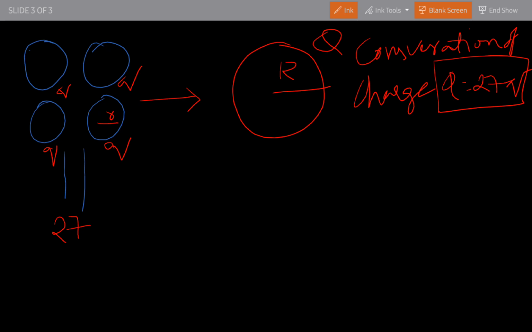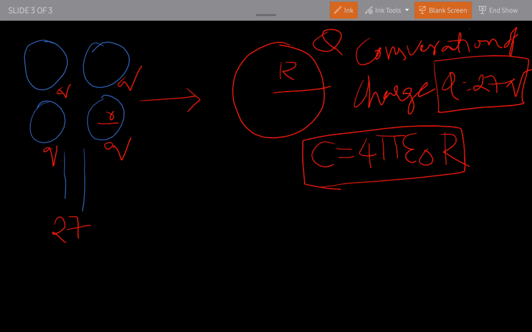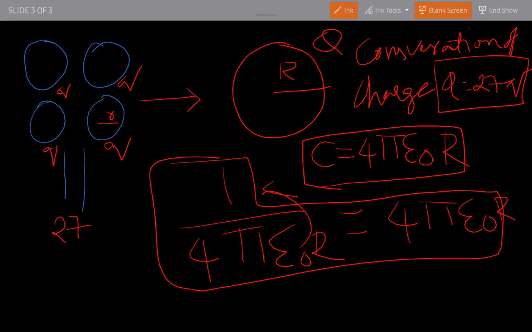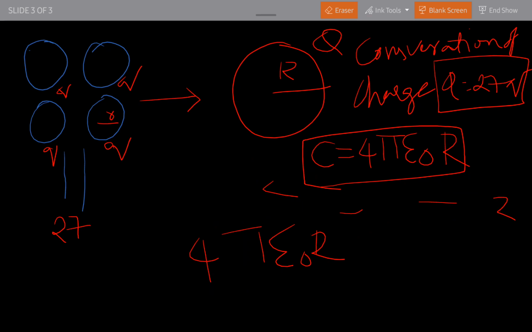So how can we find R? We know the capacitance formula for a spherical conductor, C equals 4 pi epsilon naught R. This is the formula we have done for the capacitance of a spherical conductor.